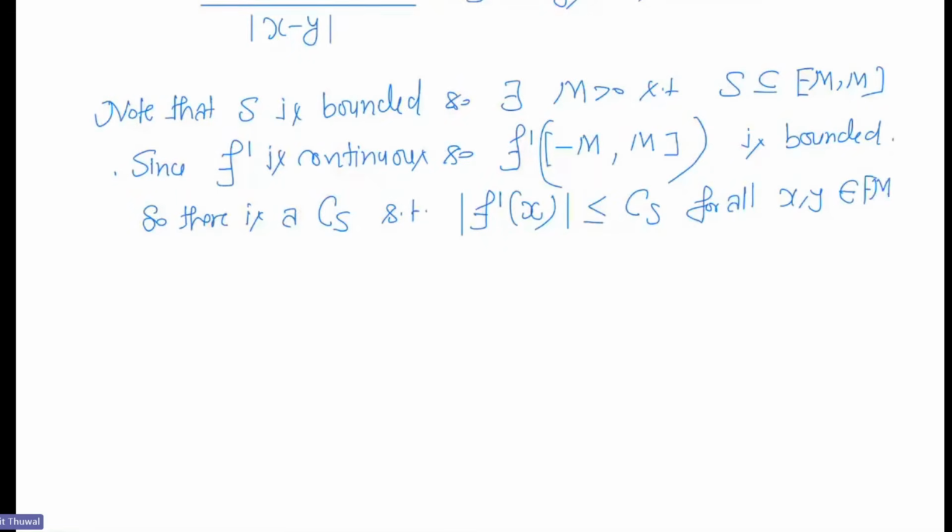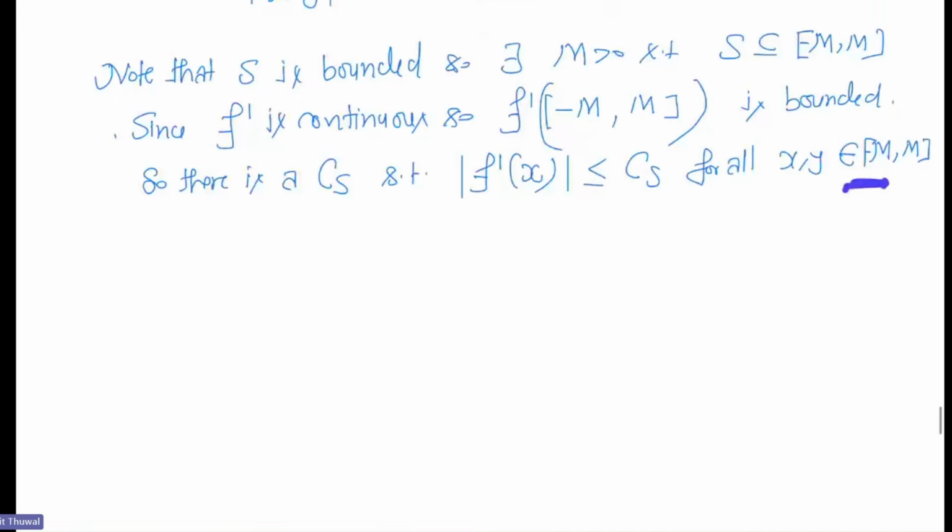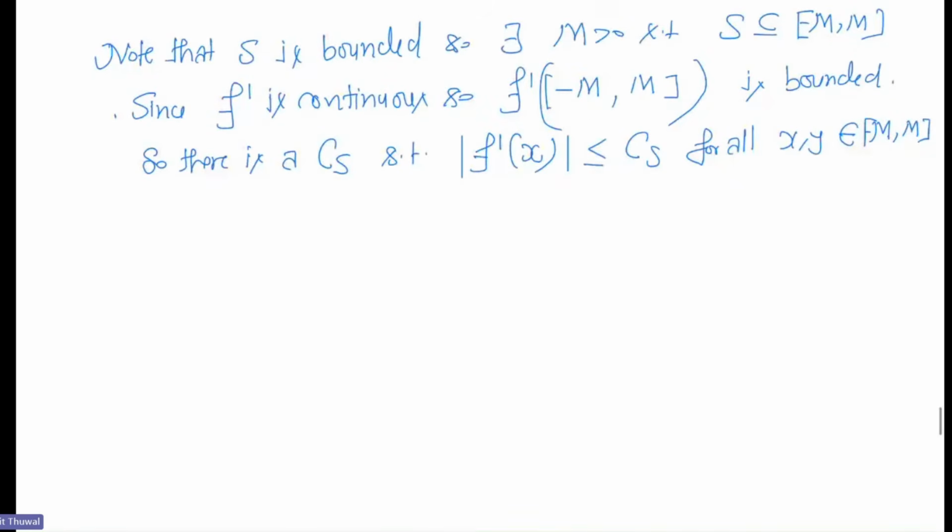Okay, so in S, right, for all x, y in S. Is it clear? You can react. Okay, so therefore mod of f(x) minus f(y) over x minus y is bounded.